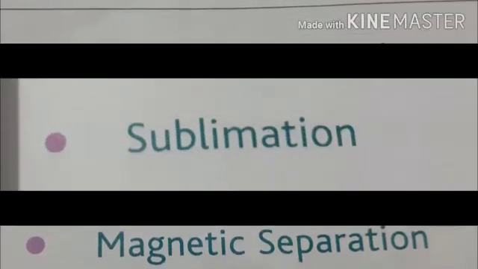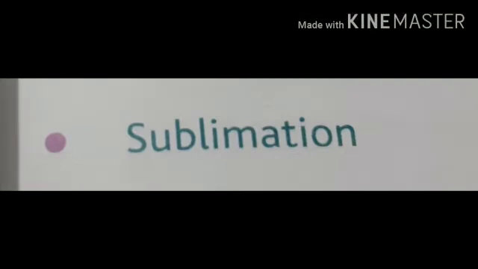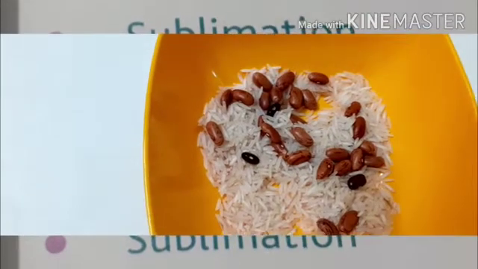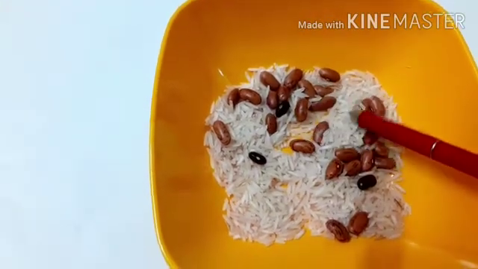Fourth one, sieving. Fifth one, magnetic separation. And the 6th one is sublimation. I will explain all these methods one by one, but first of all we are taking